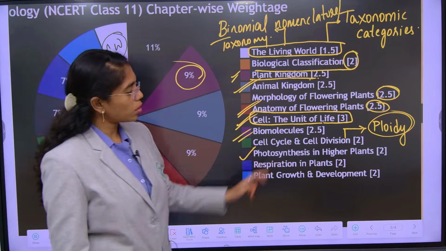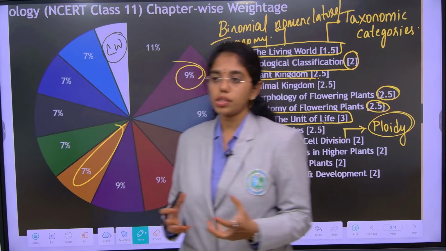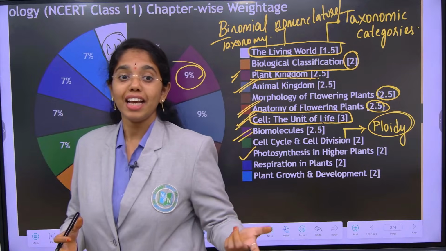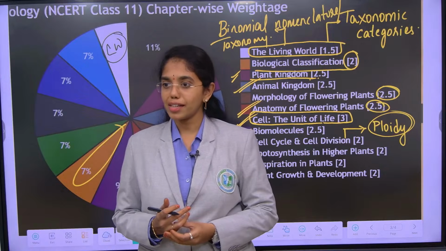In photosynthesis in higher plants, rarely we got questions from discoveries, but previously the discoveries part was also asked in a different way in NEET 2026, right?